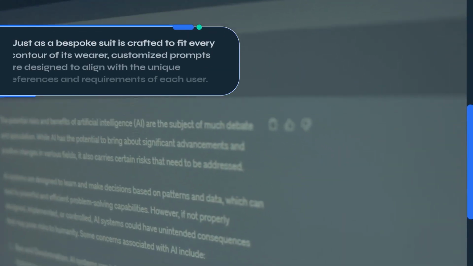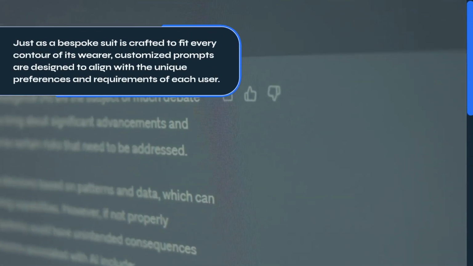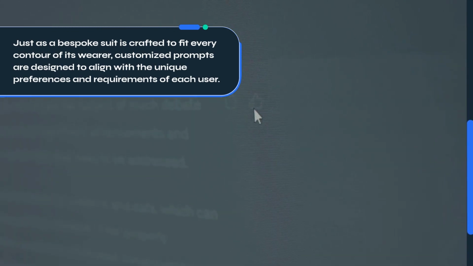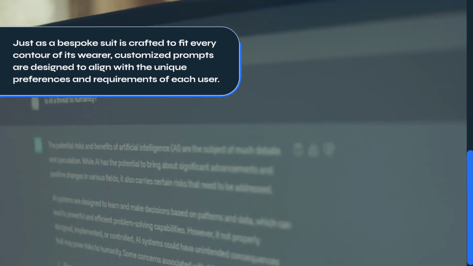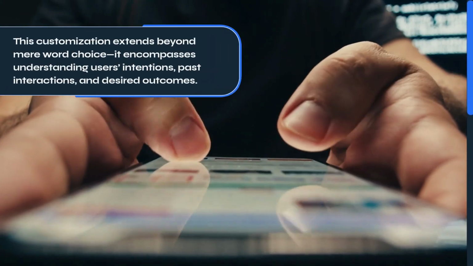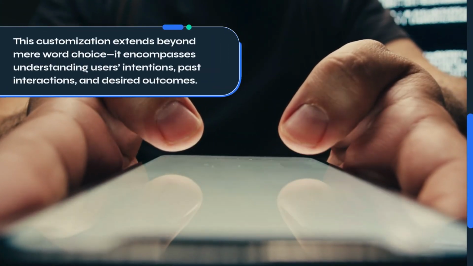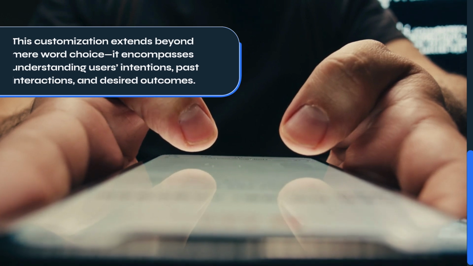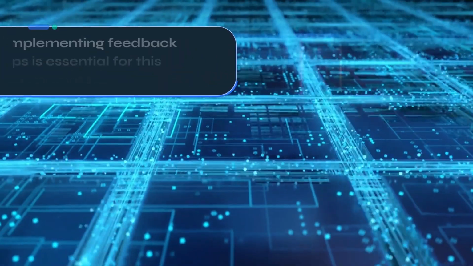Just as a bespoke suit is crafted to fit every contour of its wearer, customized prompts are designed to align with the unique preferences and requirements of each user. This customization extends beyond mere word choice. It encompasses understanding users' intentions, past interactions, and desired outcomes.